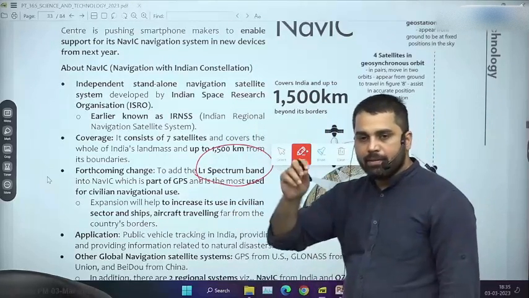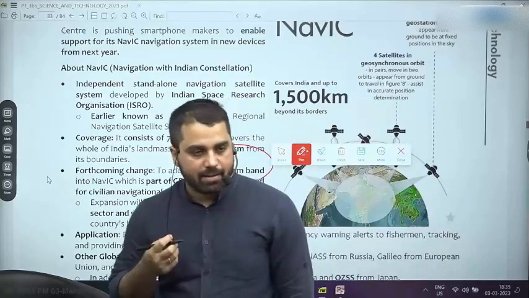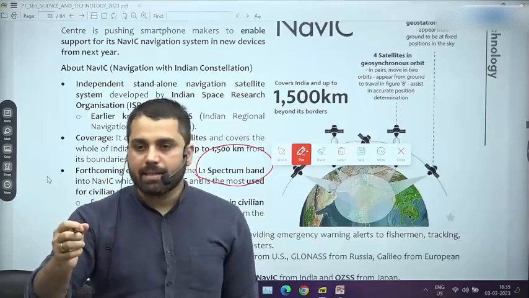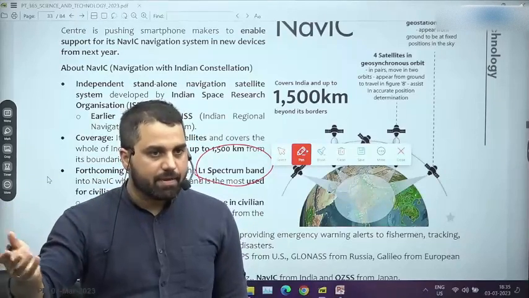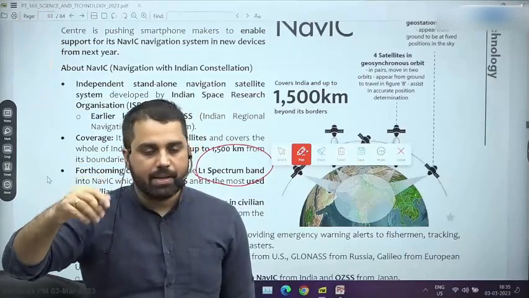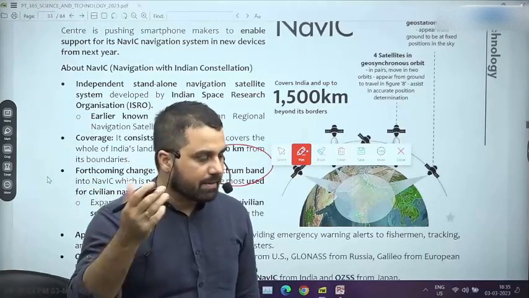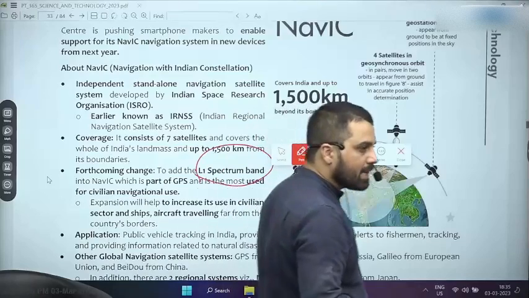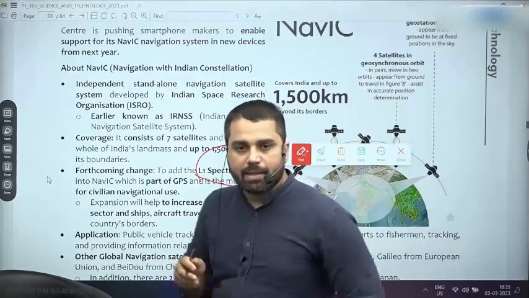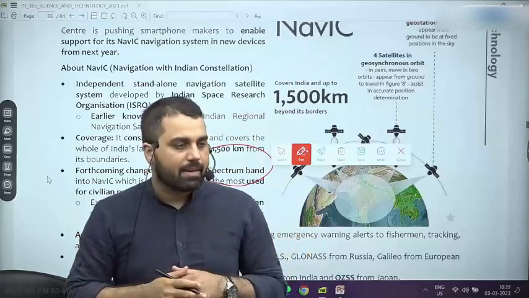So whenever you are sending or receiving signal, you are basically sending or receiving radio signals. Radio signals are a type of electromagnetic wave very similar to visible light. जिस तरीके से visible light एक electromagnetic wave है, radio wave भी electromagnetic wave है. The difference is wavelength. जो visible light का wavelength है, that is very less, frequency is very high. जो radio wave का wavelength है, that is larger, frequency is very less.